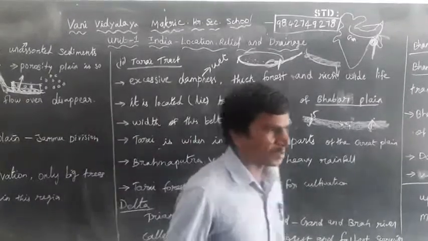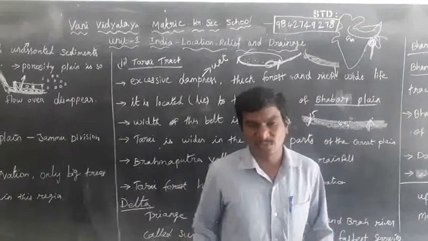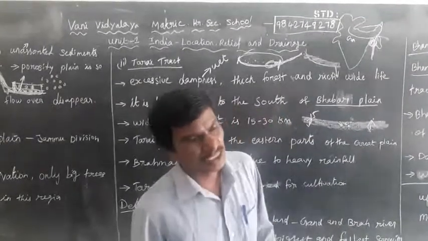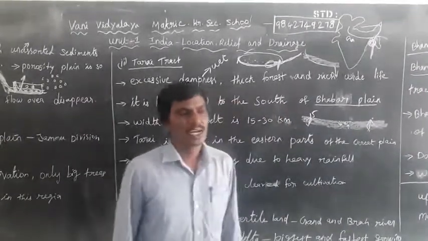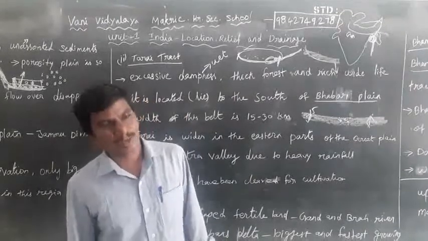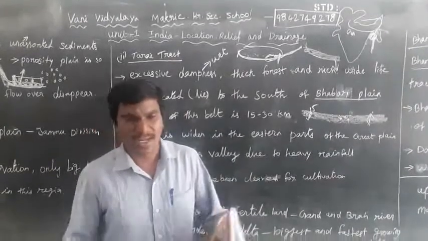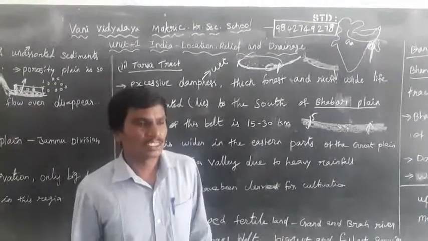The Northern Great Plains can be classified into four types: Rajasthan Plains, Punjab Haryana Plains, Ganga Plains and Brahmaputra Plains. So we will see these plains in the next class. Thank you.